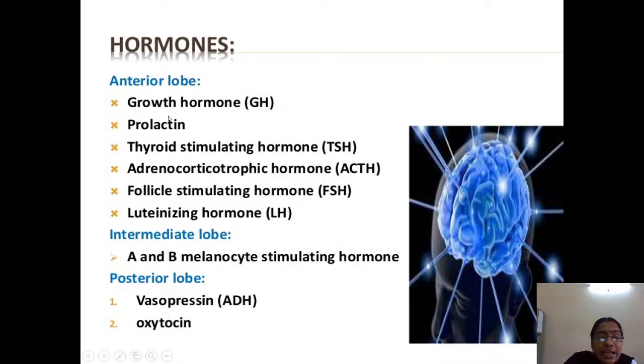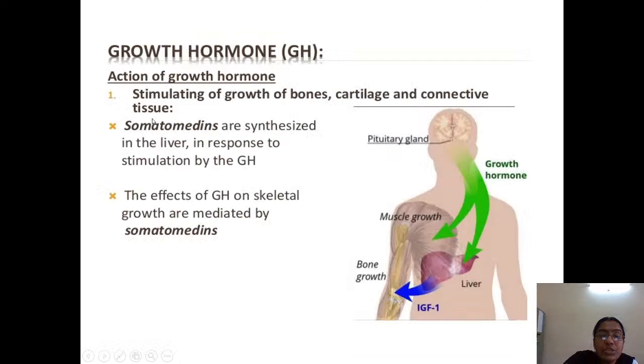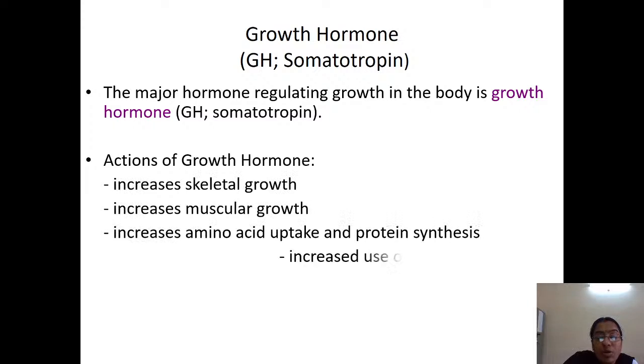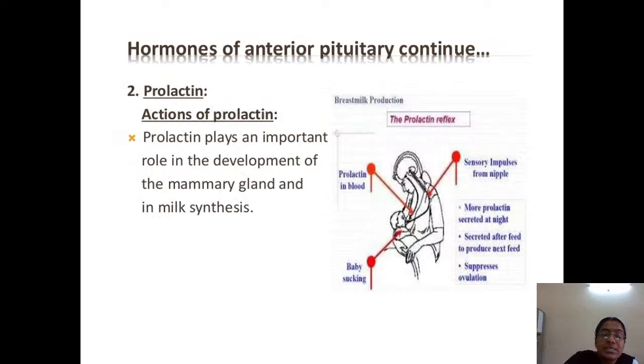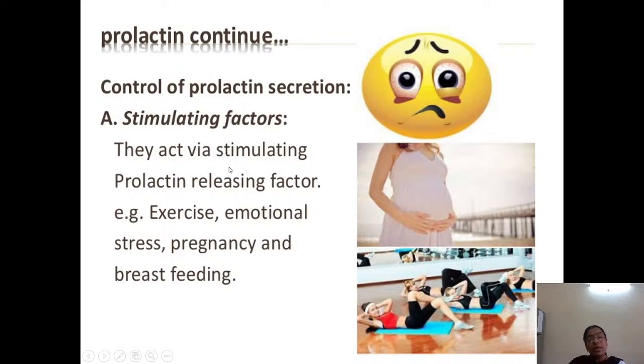Next, let's see another hormone secreted by the anterior pituitary, which is prolactin. What is the function of prolactin? Prolactin plays an important role in the development of the mammary gland. Mainly, it helps in the synthesis of milk. So the synthesis of milk is done by the action of prolactin. It plays an important role not only in the development of the mammary gland, but also in the synthesis of milk.